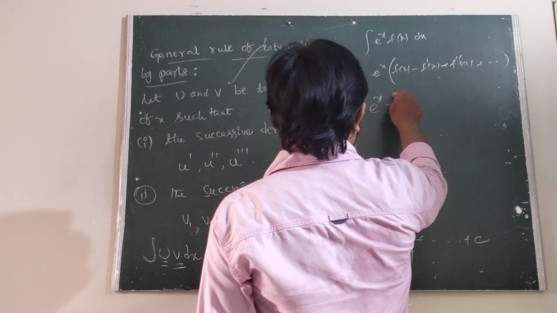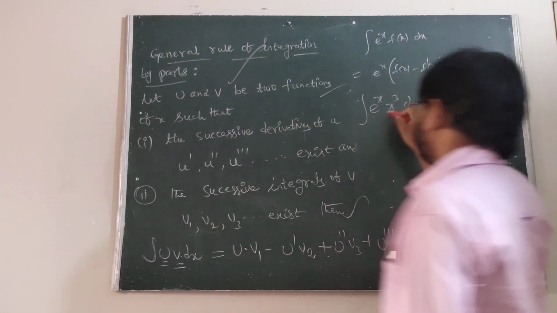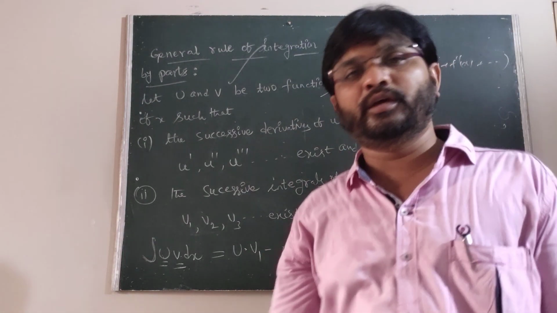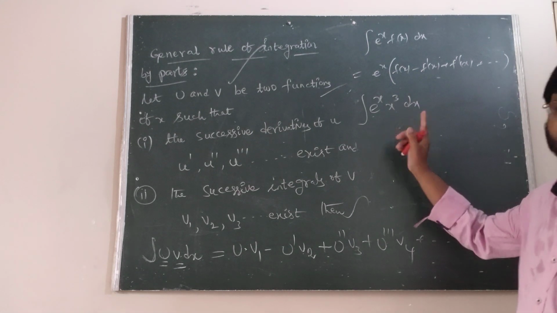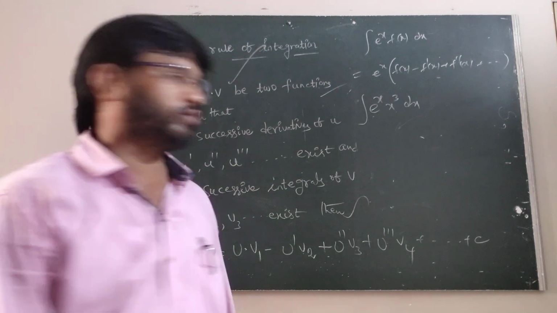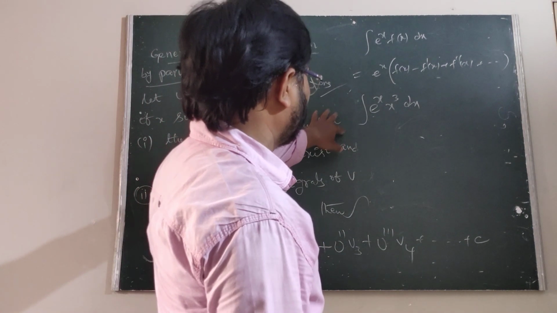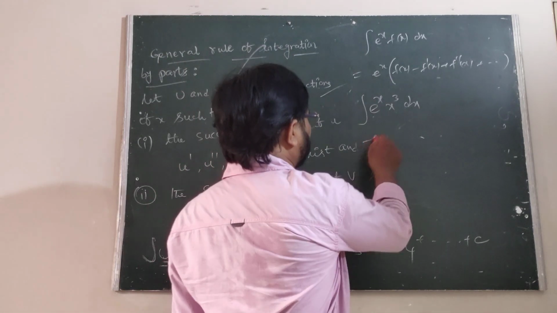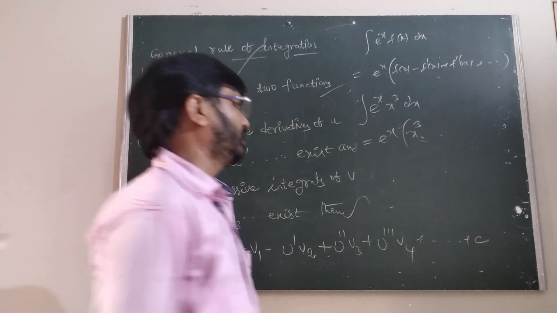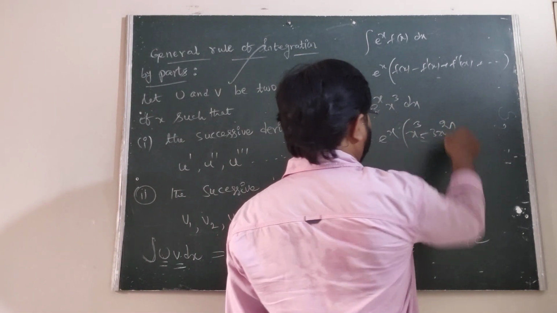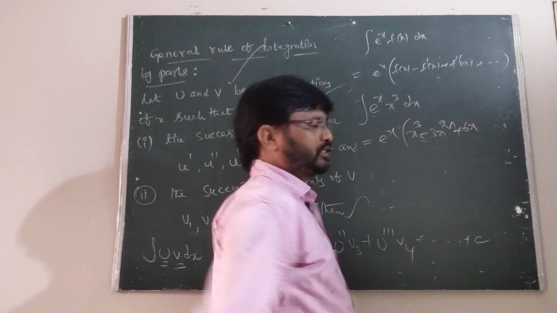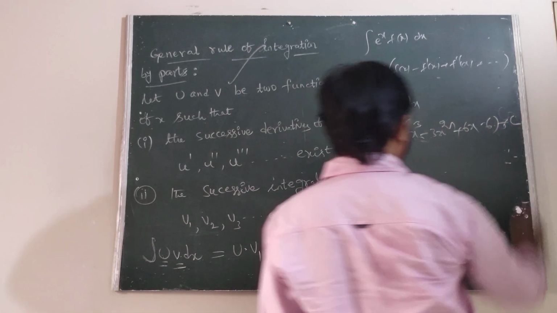Suppose, how to find the integral e power x into x cube. If you are taking the uv method, then you can apply uv three times. But with the general rule of the integration method, it will be very easy to evaluate this integral. That means e power x into x cube. The derivative of x cube is minus 3x square. The derivative of 3x square is 6x. Derivative of 6x is minus 6, plus c.